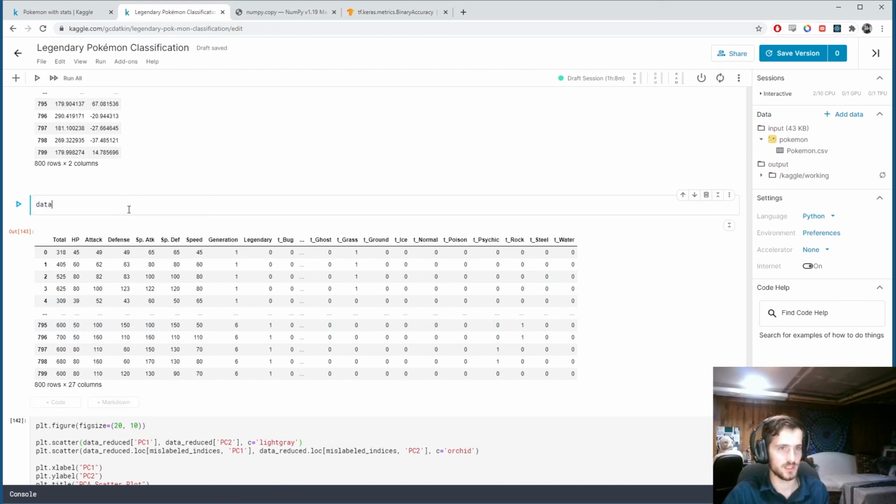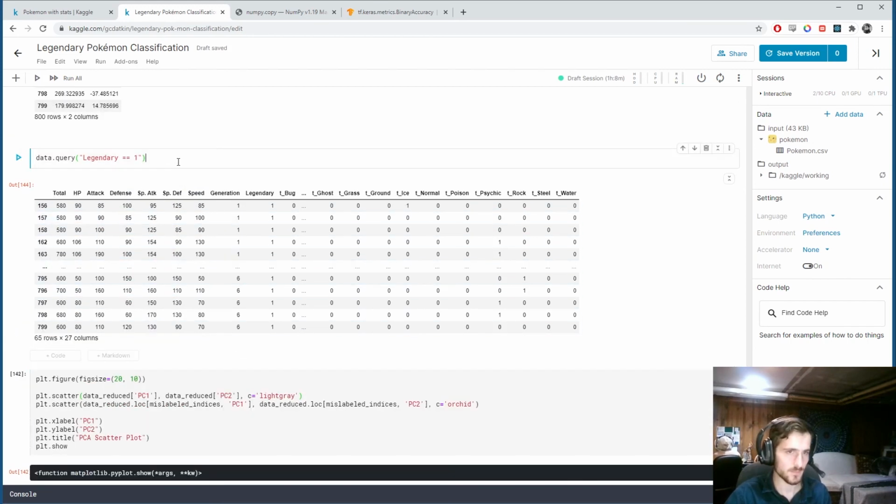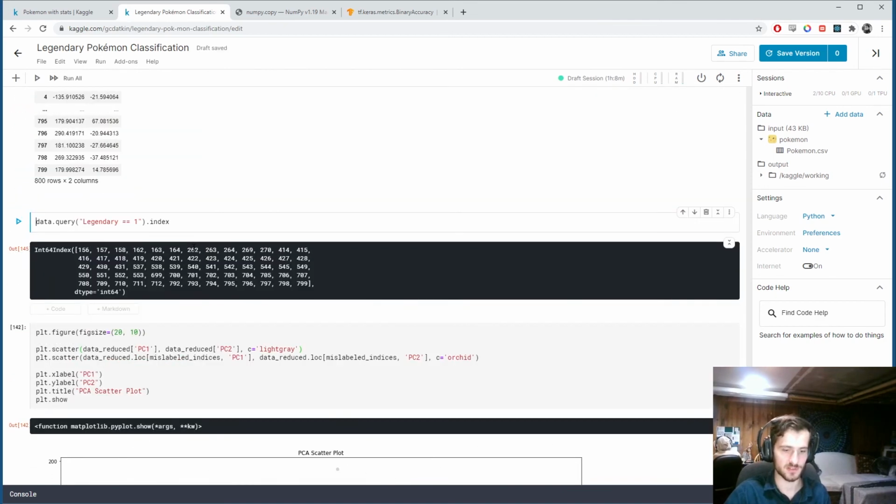So data.query will allow us to get only the rows in which a certain condition is met. So we're going to query with the condition legendary equals 1. And now that will be all the ones where legendary is 1. From that we can get the index, and now we'll have the indices for our legendary Pokemon. Legendary indices.